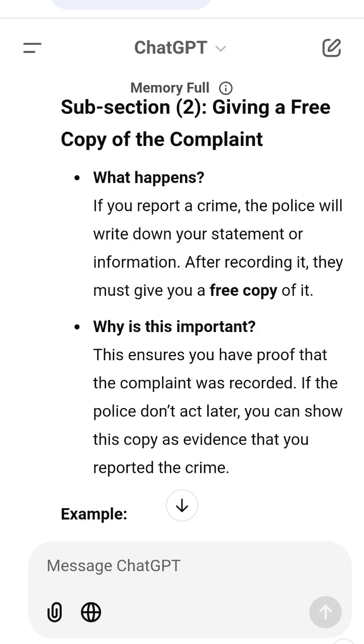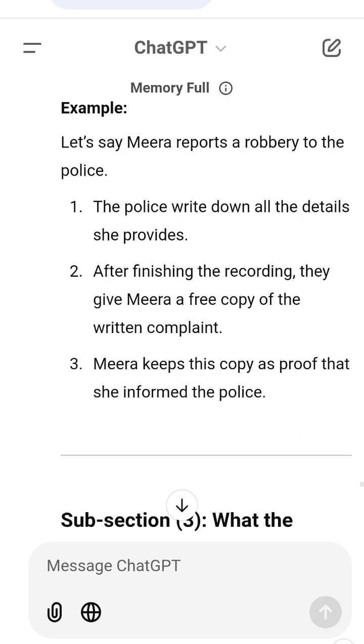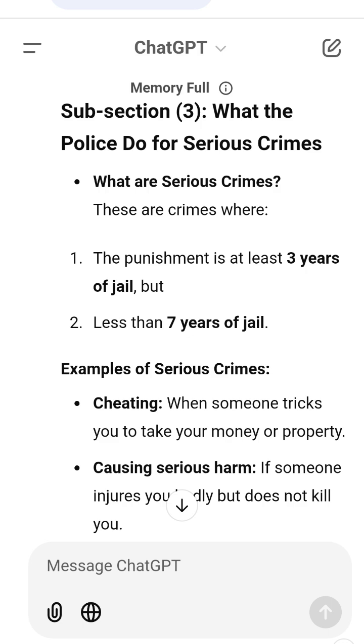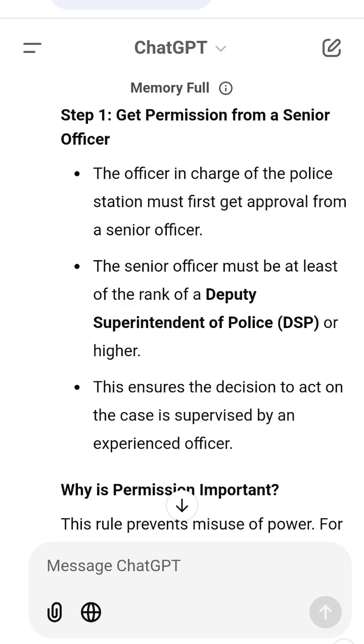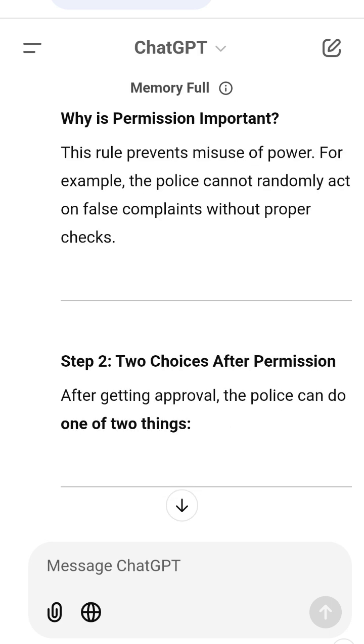Let's imagine a detailed scenario. 1. Crime reported. Ramesh reports to the police that someone cheated him in a property deal. 2. Free copy. The police record his statement and immediately give him a free copy of it. 3. Serious crime. Since cheating is punishable by 3 to 7 years, the police treat it as a serious case. 4. Get permission. The officer in charge of the police station gets approval from the DSP to take action.